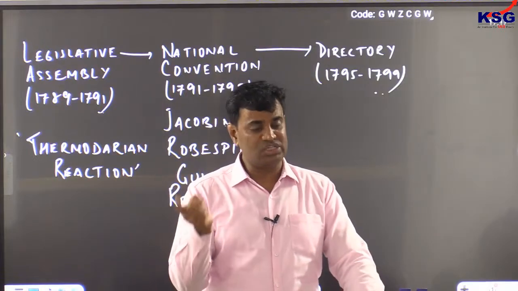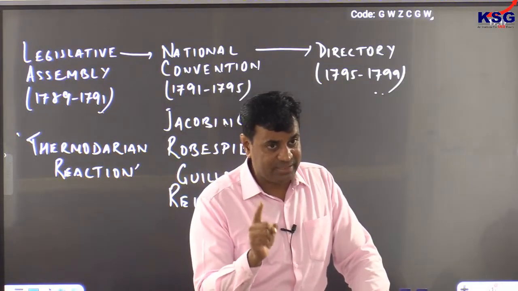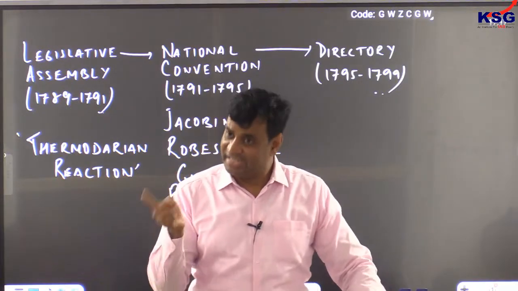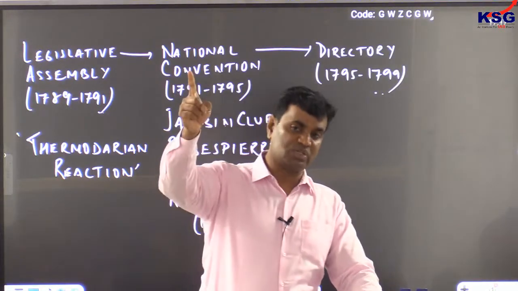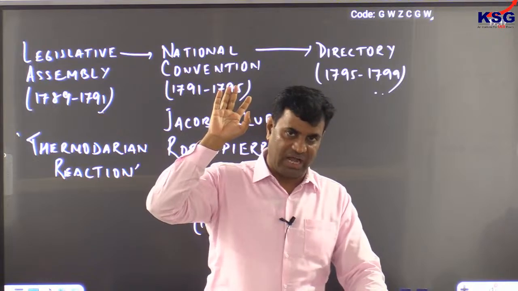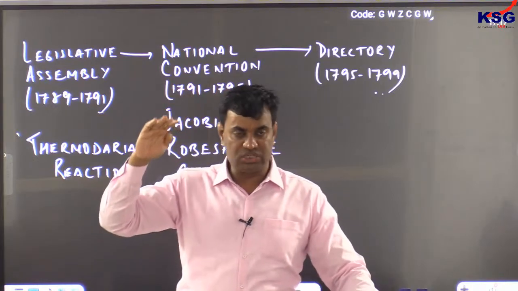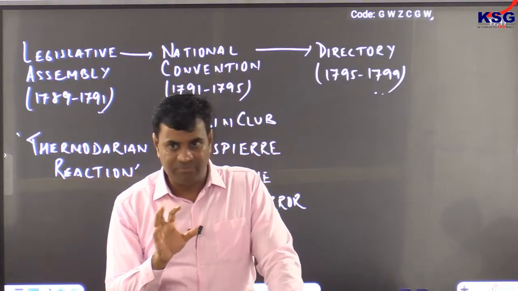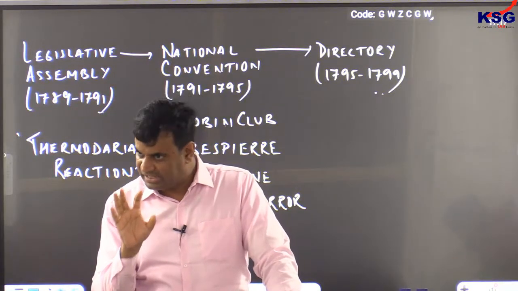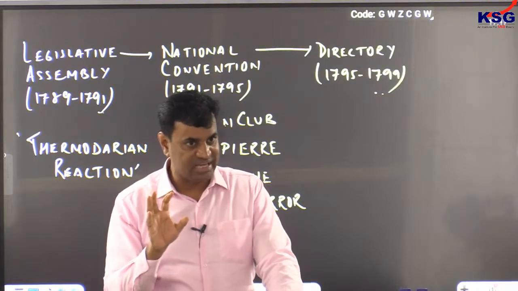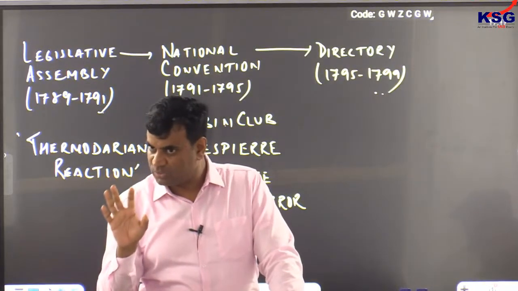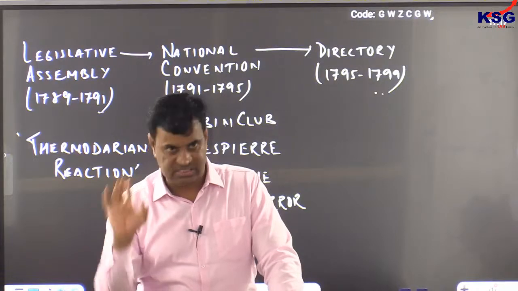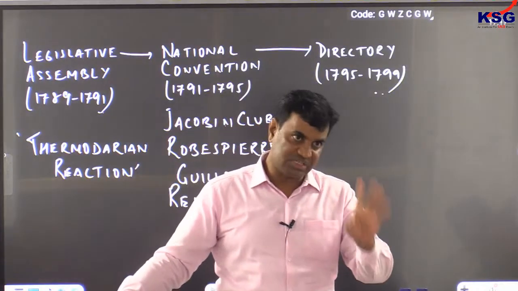Clear? So seeds of nationalism in Italy and Germany were sowed by Napoleon incidentally, because his sole purpose was to affect the prestige of Austria, and later on we'll see it resulted into a very progressive movement in Europe, leading to unification of Italy and Germany in the second half of 19th century. But triggering effect was given by Napoleon at this time. Clear? He affected the prestige of Austria.